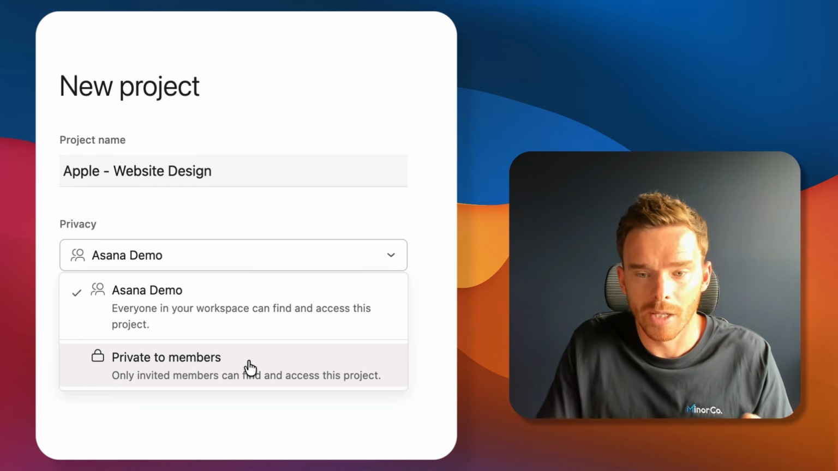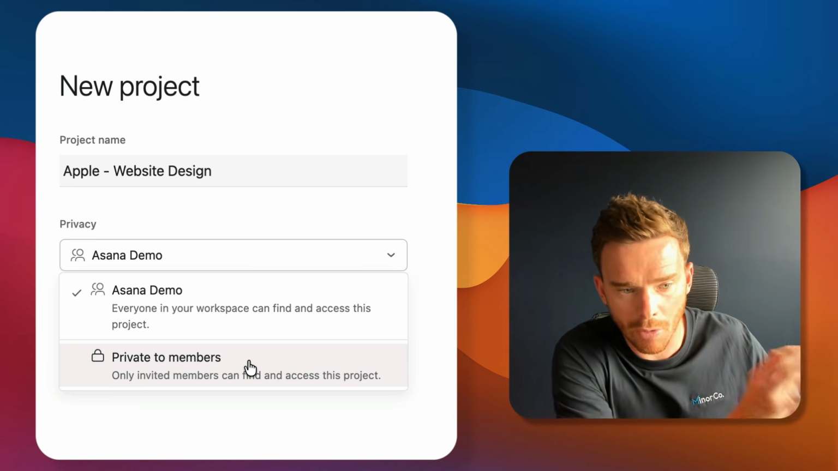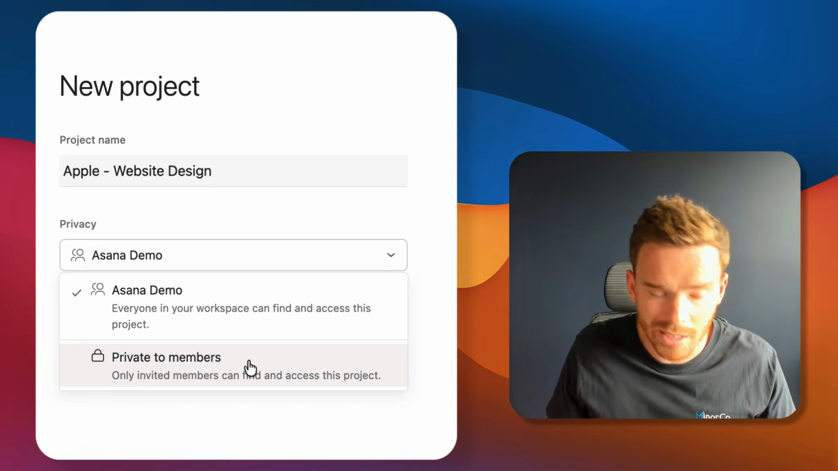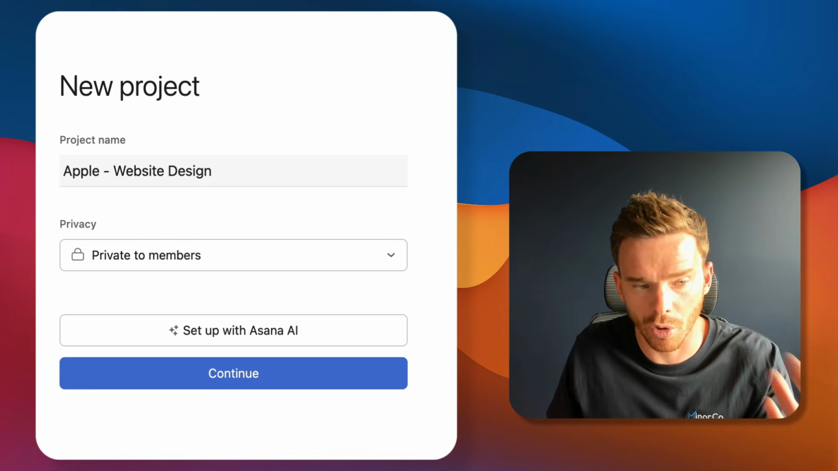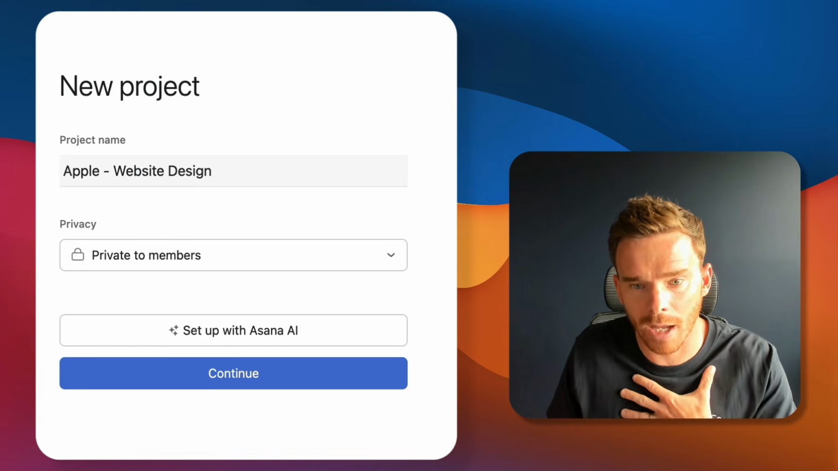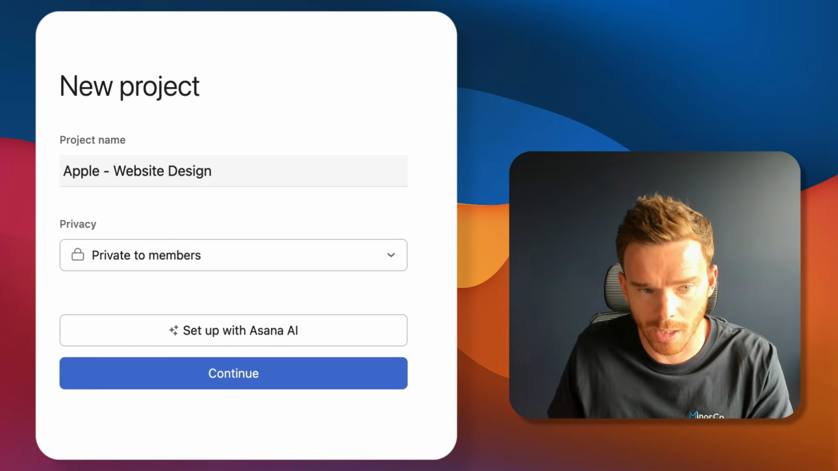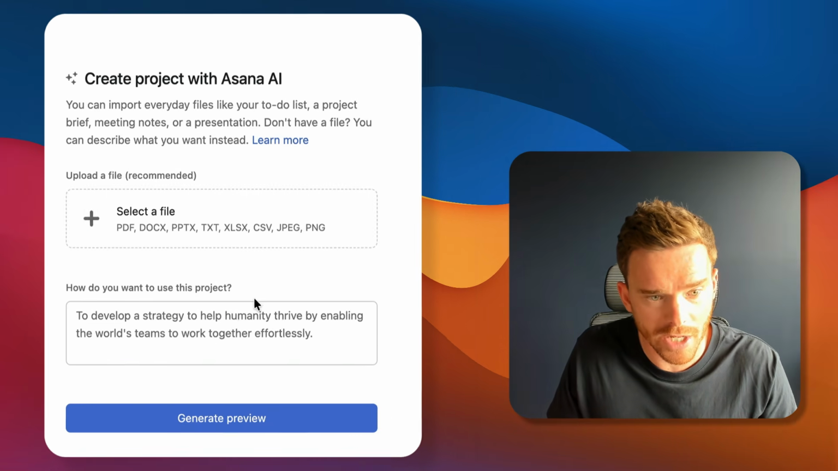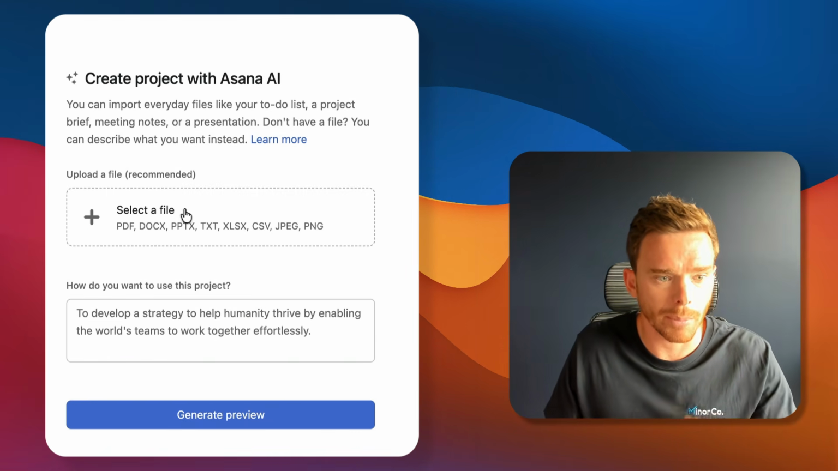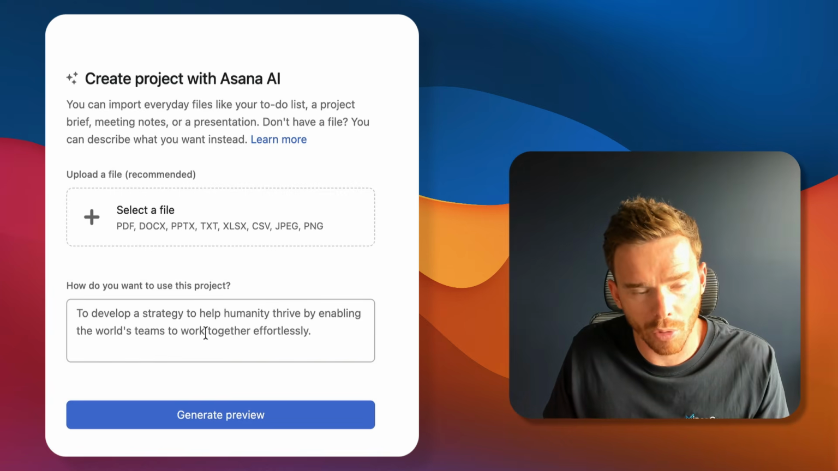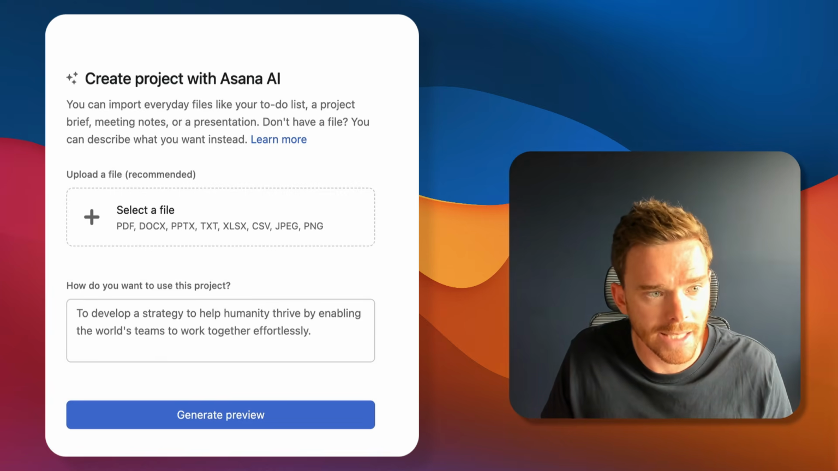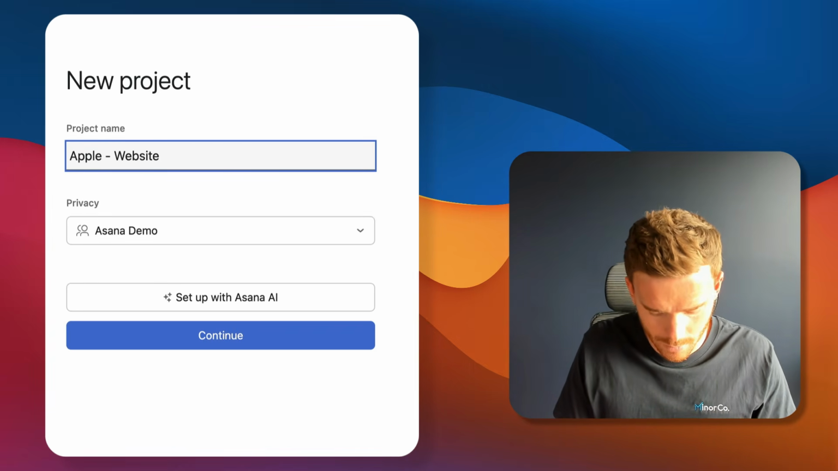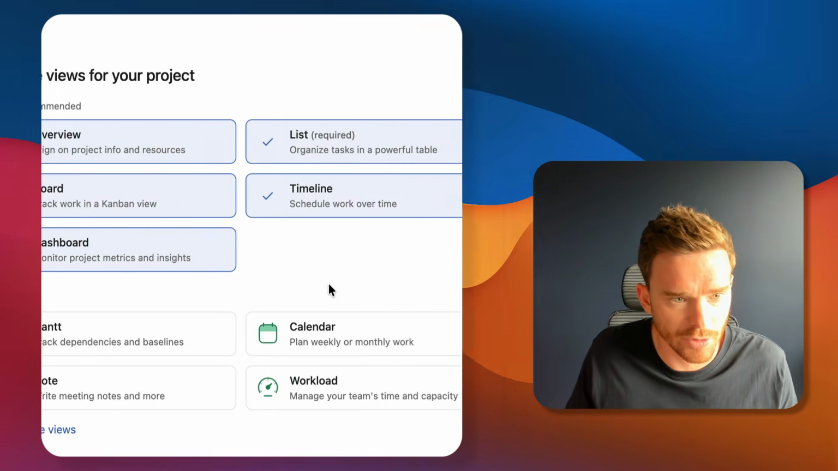As I mentioned before, a mistake we see a lot of people make is they create their own separate private team to keep certain projects private. You don't need to do that. You can just make this individual project private, and that way only people I invite will be able to see the work. But we're going to make it public. You can set up the project with AI. If you want to upload a file and provide a prompt for the kind of project you'd like to create, you can get AI to help you. But we're going to do this from scratch. So let's create this.